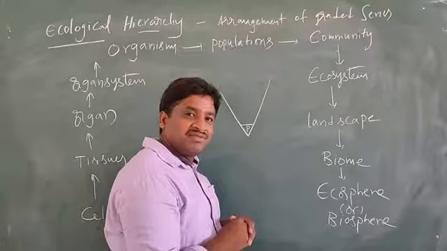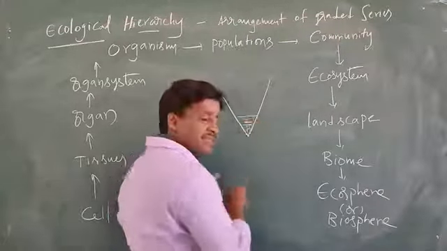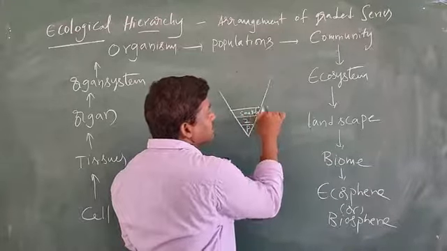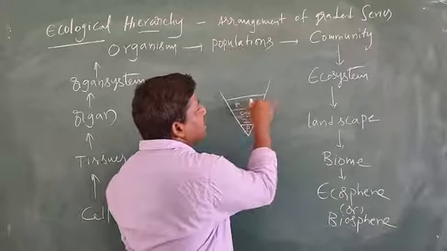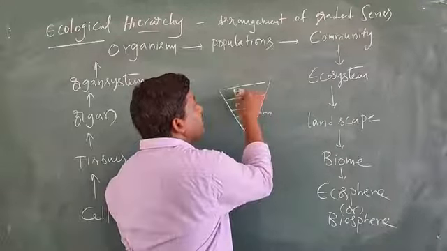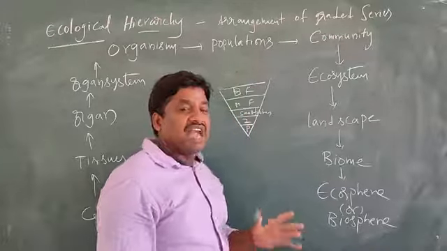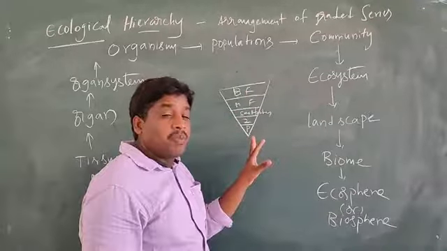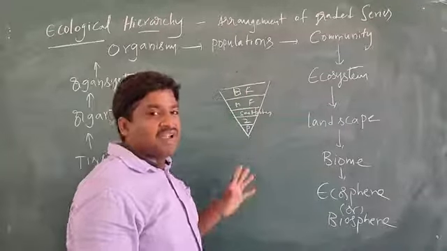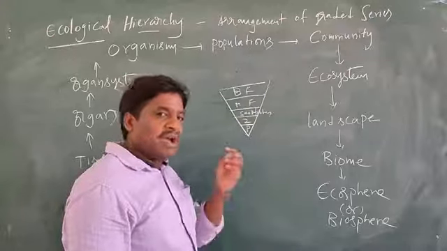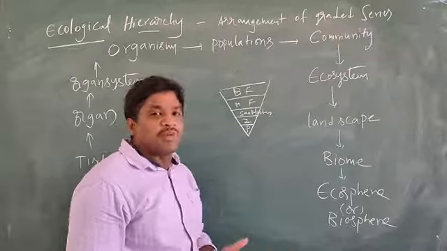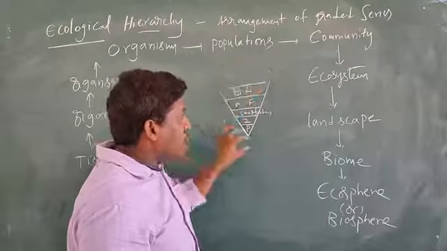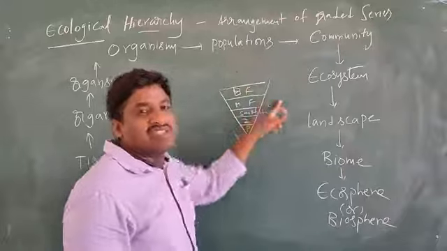Phytoplanktons are present, zooplanktons are present, small fishes, medium fishes and bigger fishes are present, and other aquatic organisms, and different types of plants, herbs maybe, shrubs maybe, and some aquatic plants. Different kinds of communities are present in an area. This is what you call the ecosystem.